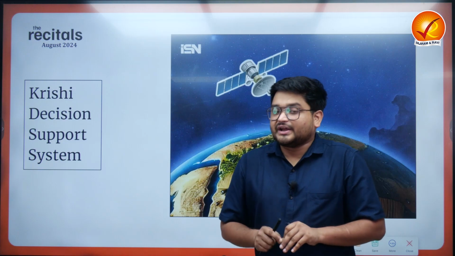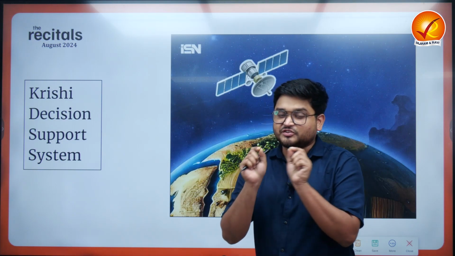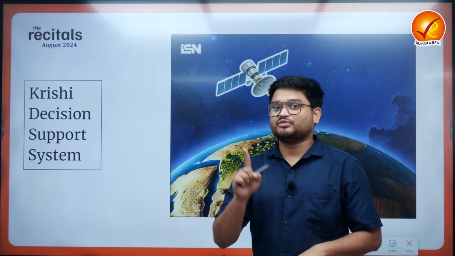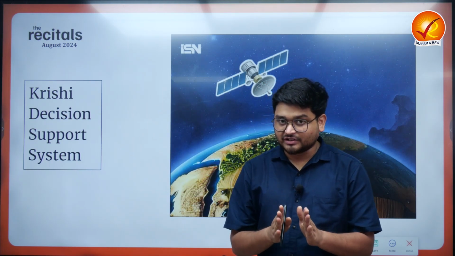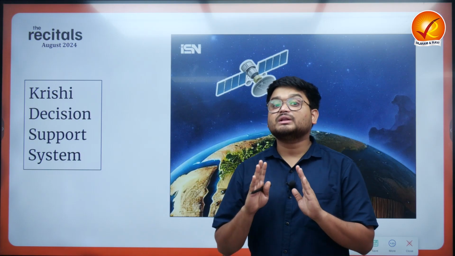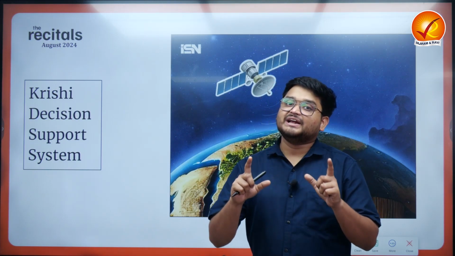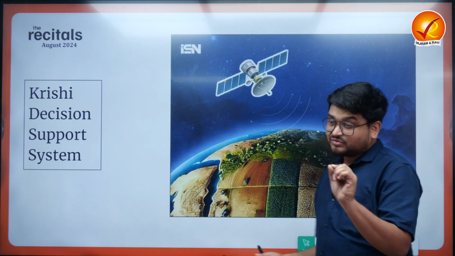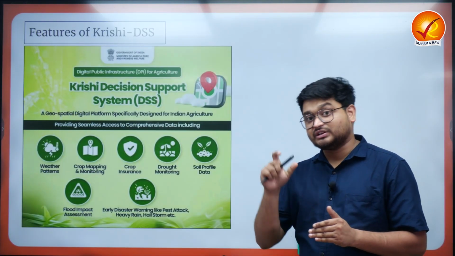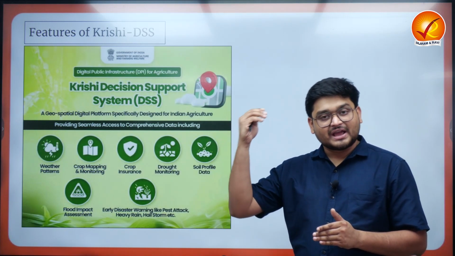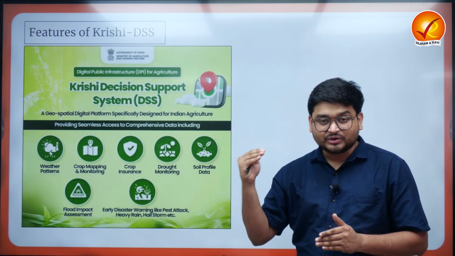Recently, India got one of its very first geospatial systems with reference to agriculture, known as the Krishi Decision Support System. This was jointly developed by the Ministry of Agriculture and the Department of Space for the better evaluation of the Indian agricultural sector. And this will enable the farmers to take better decisions with reference to their cropping habits and the various agricultural activities they are going to take.